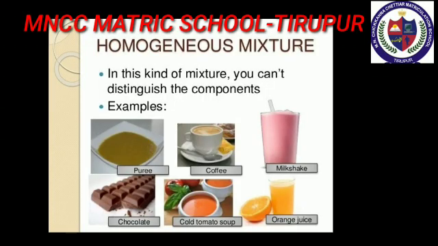Next we see about homogeneous mixture. A mixture in which the components cannot be seen separately is called a homogeneous mixture. For example, tap water, milk, air, coffee, ice cream, etc.